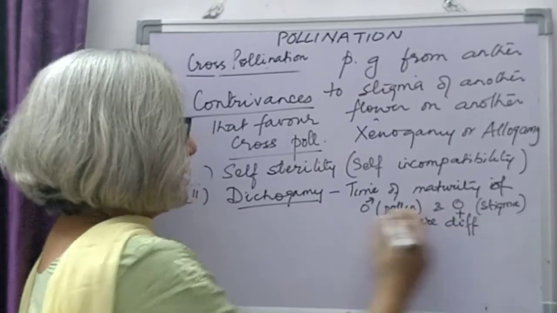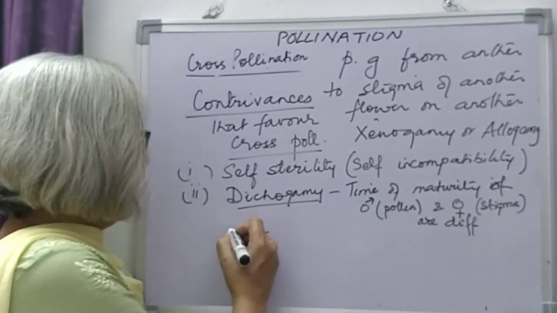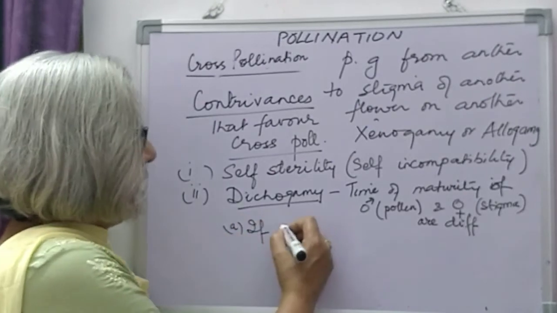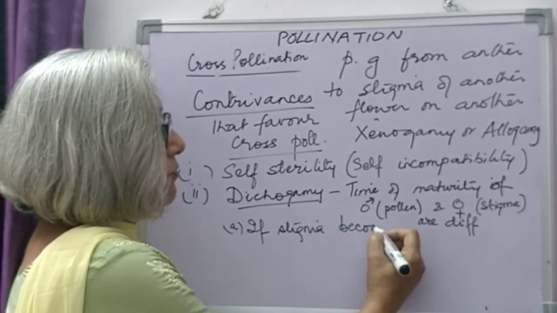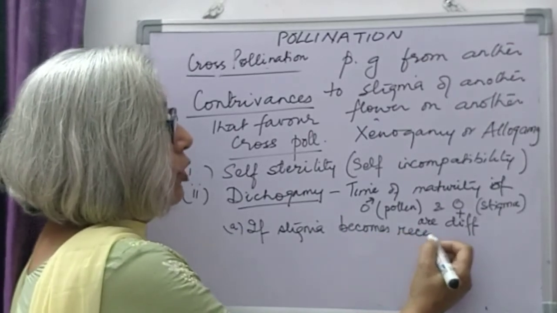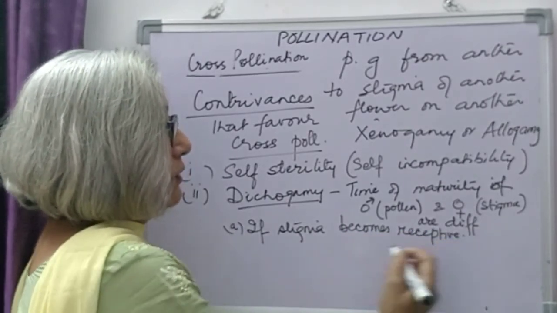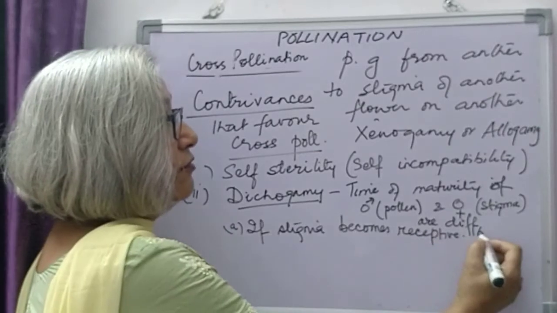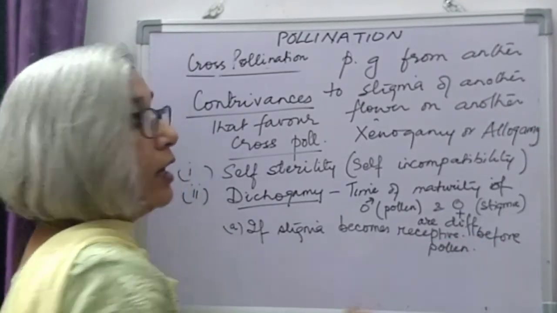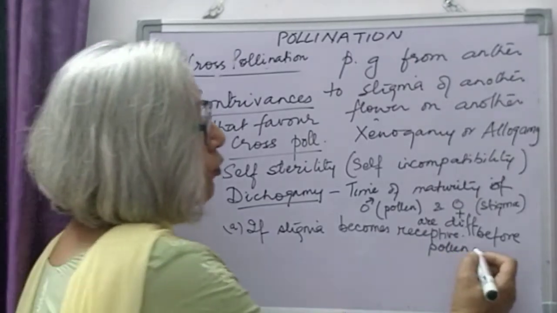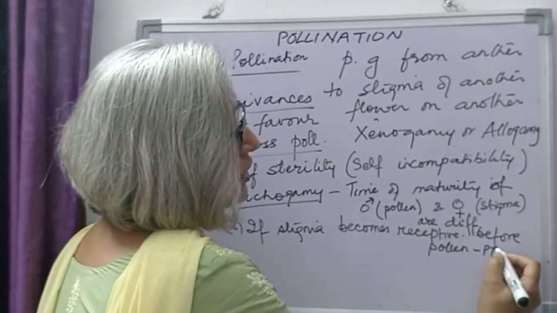Now in this case, if the stigma becomes receptive before the pollen are shed from the anther, we call the condition as